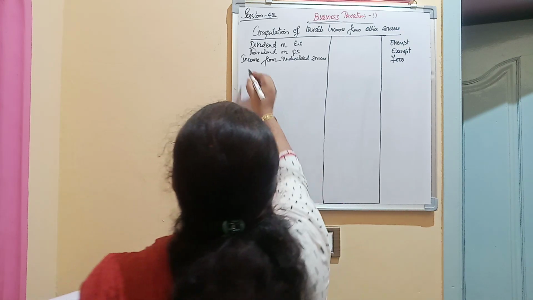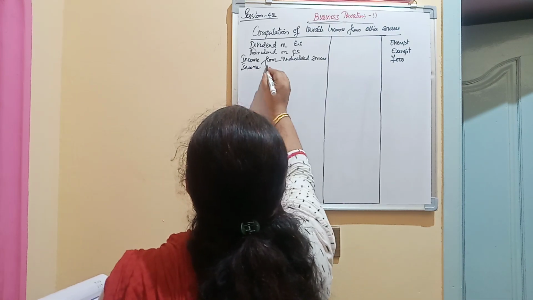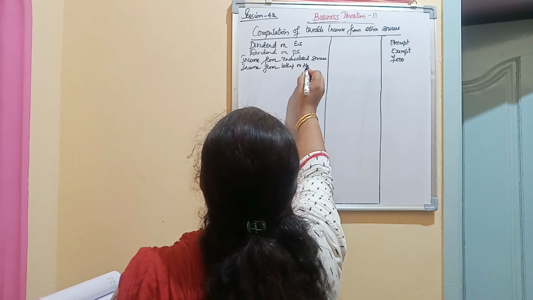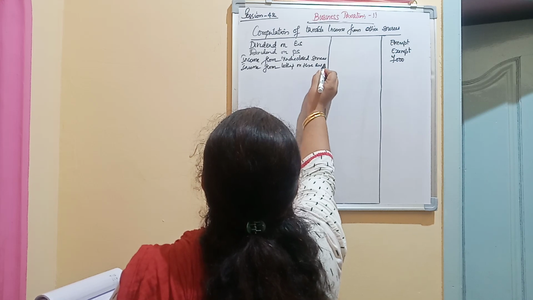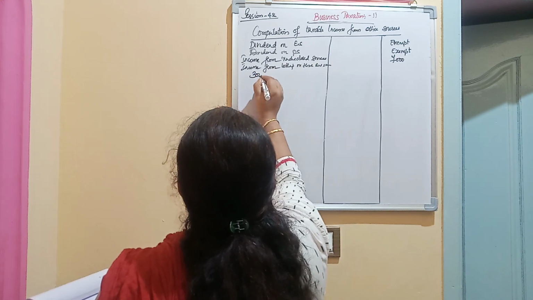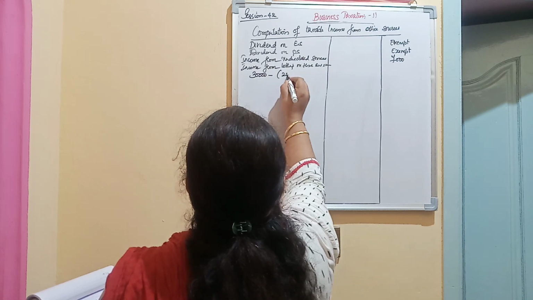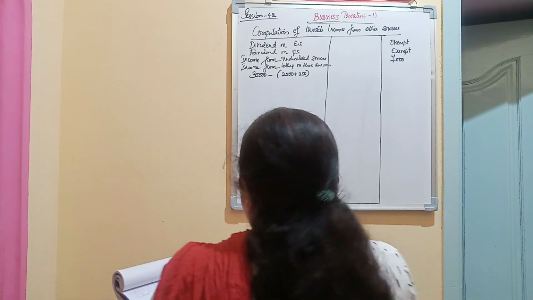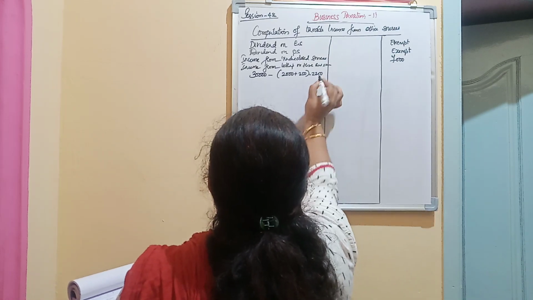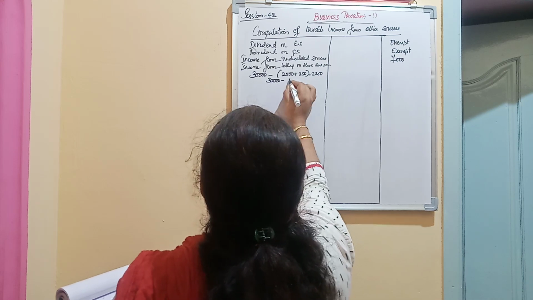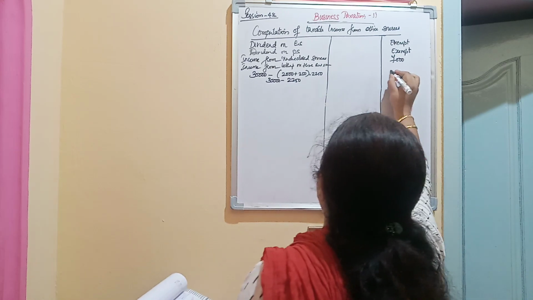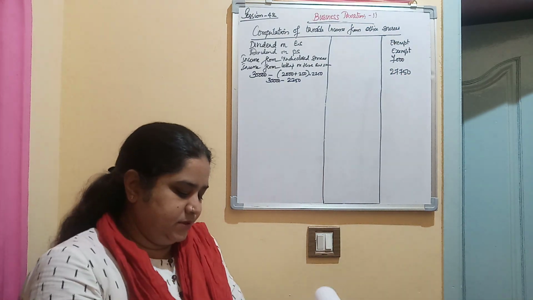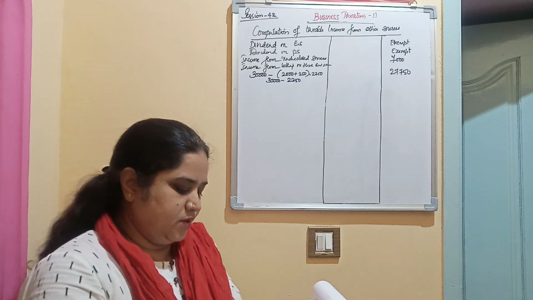So 30,000 is let out, and you deduct 2,000 plus 250, which comes to 2,250. 30,000 minus 2,250 gives 27,750. So taxable income under other sources is 27,750.